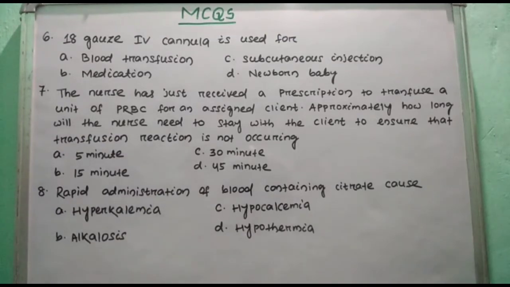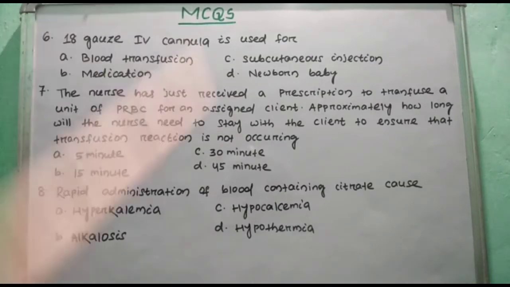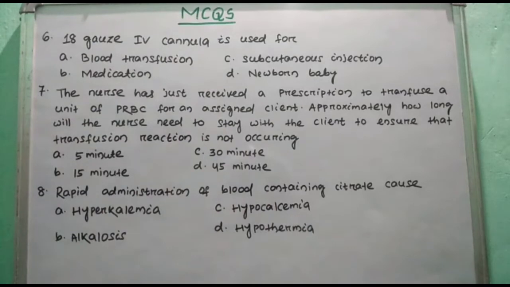Question number 8. Rapid administration of blood containing citrate causes option A hyperkalemia, option B alkalosis, option C hypocalcemia, option D hypothermia. Here right answer is option C hypocalcemia, because citrate binds the calcium and causes excretion of calcium. So before and after blood transfusion we must check the calcium level of the blood.